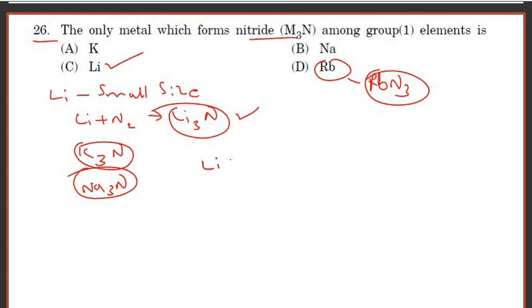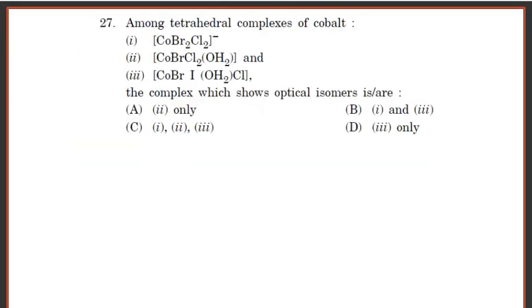Lithium has a higher lattice energy, and due to its smaller size, lithium forms a metal nitride. Among the tetrahedral complexes of cobalt, 3 complexes are given.